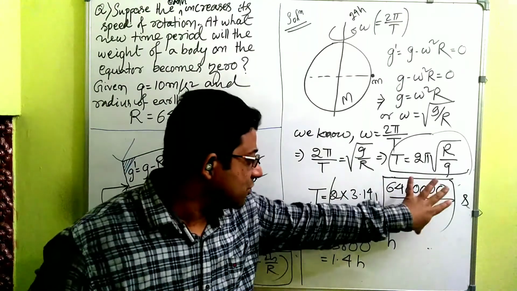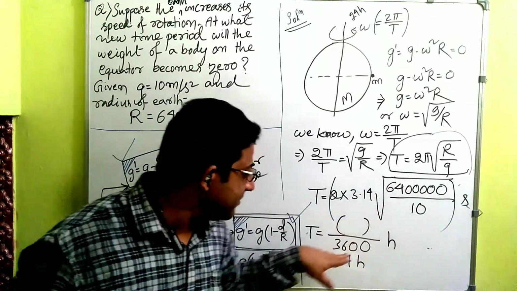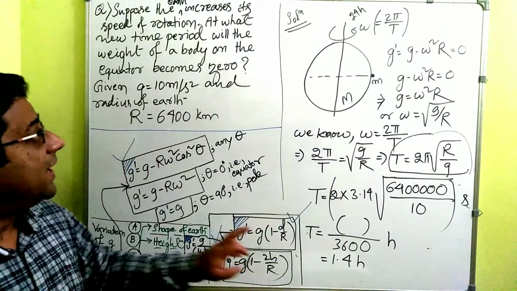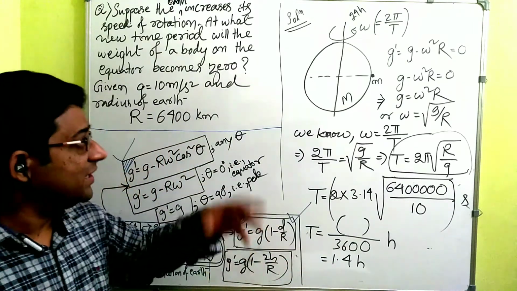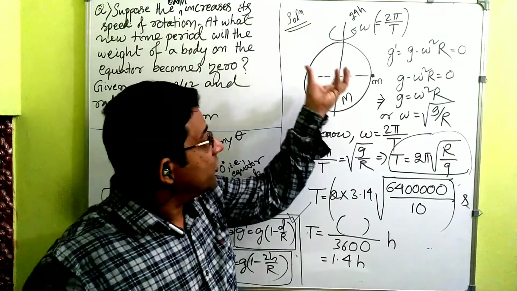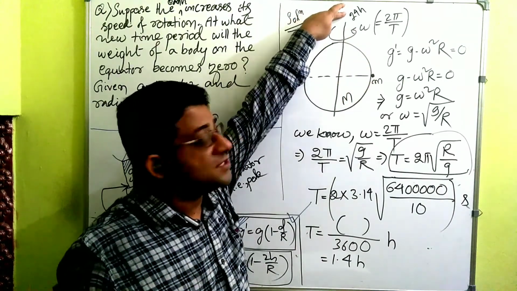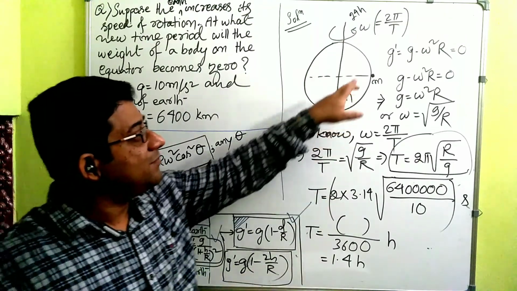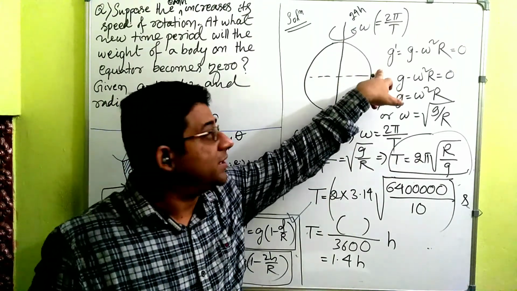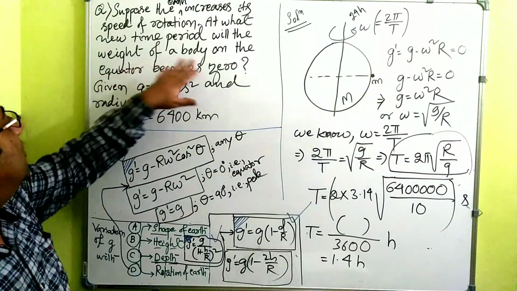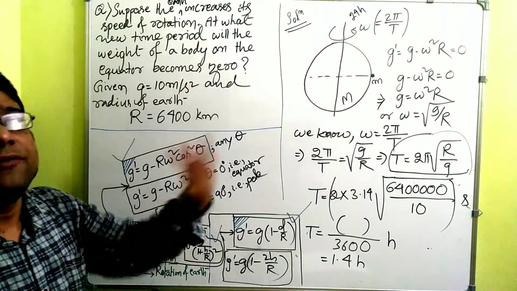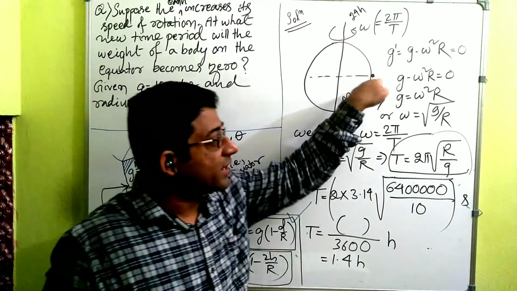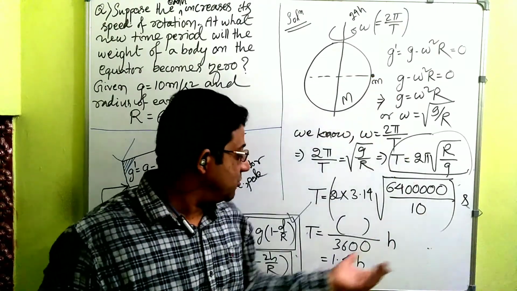When you solve this much, whatever in seconds it's coming, divided by 3600, that is coming 1.4 hour. Currently Earth's natural time period of rotation is 24 hours. When that becomes 1.4 hour, at that time the body on the equator will have no weight, or it will appear to be weightless. The acceleration due to gravity on that body will be 0.